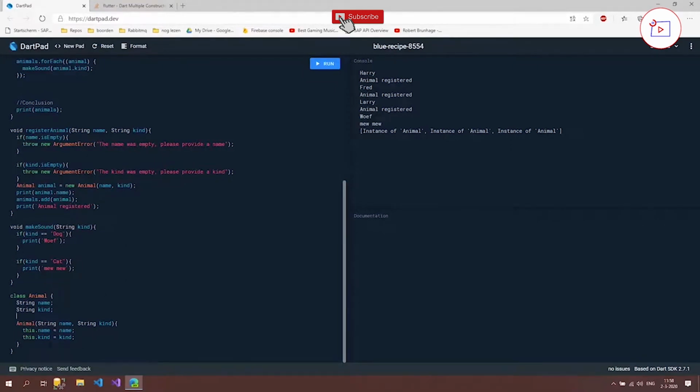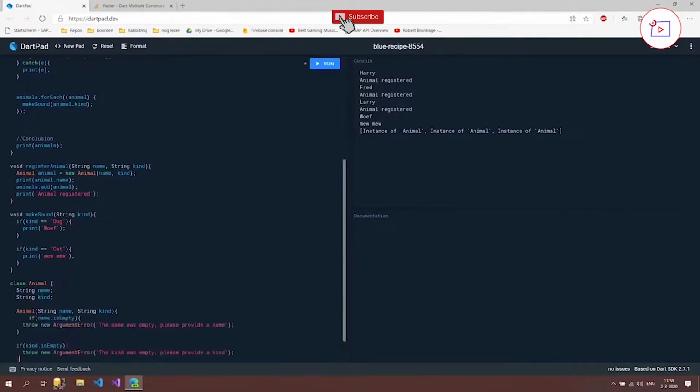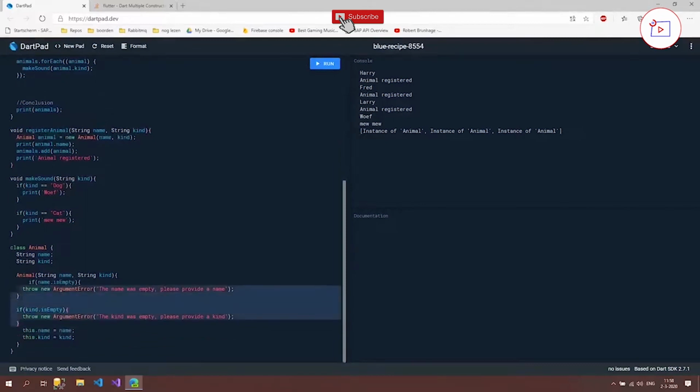So what we can do now is we take this input validation, cut it out of the code and we place it right here. And now we know for sure that when somebody uses this constructor, there will be input validation, and you don't have to check the inputs each time that you implement this constructor, because the class will do that for itself.